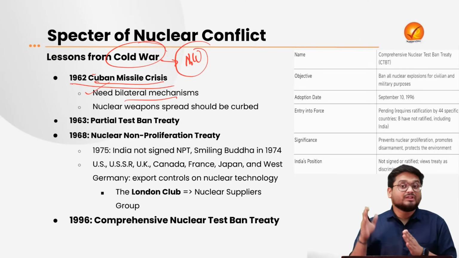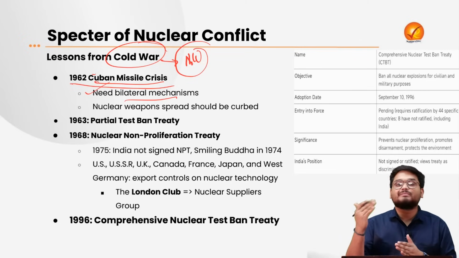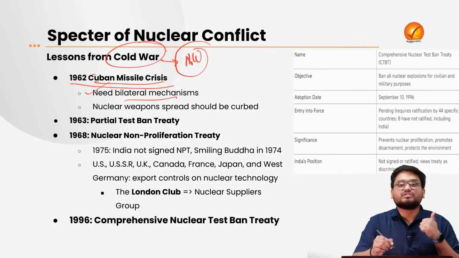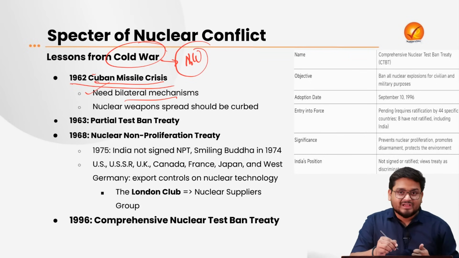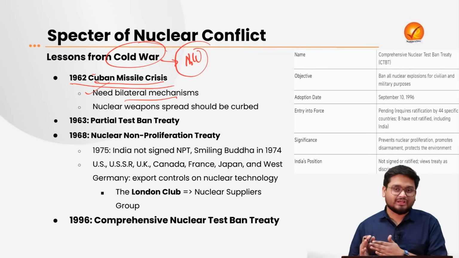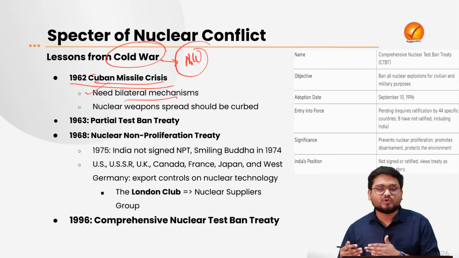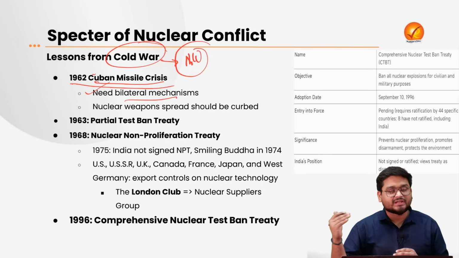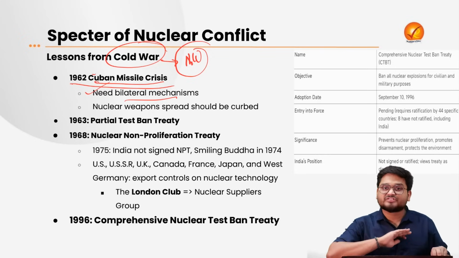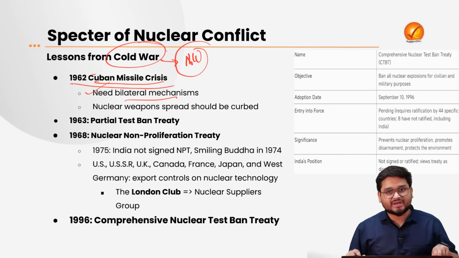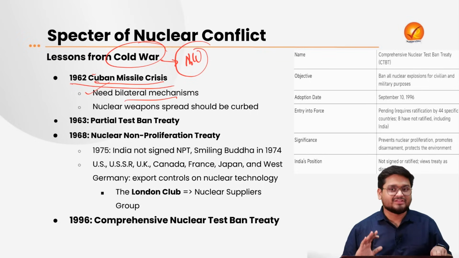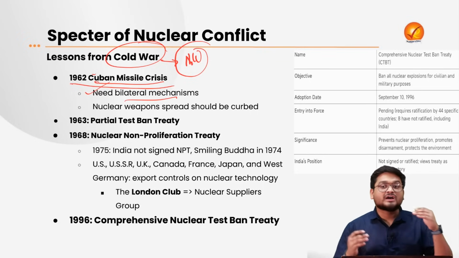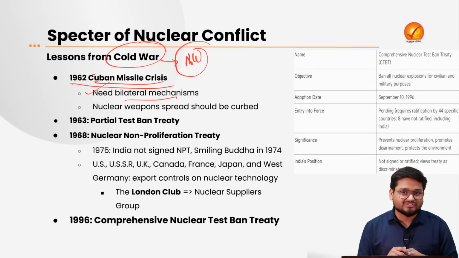And that is why it is very, very important to have bilateral mechanisms to curb the use of nuclear weapons in the very first place, right? Because even right now we are seeing it in various conflicts around the world, such as the Russia-Ukraine crisis. Russia has time and again warned that it will not shy away from using nuclear weapons against Ukraine and the NATO allies. So that is what we have to understand. The countries themselves need bilateral mechanisms.